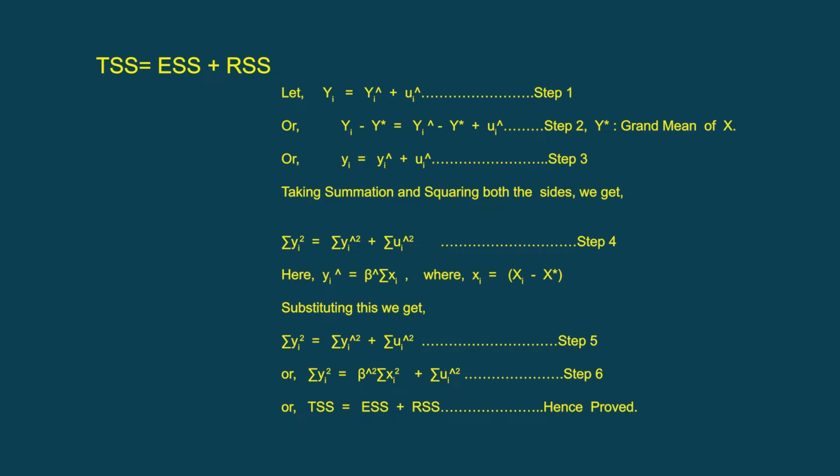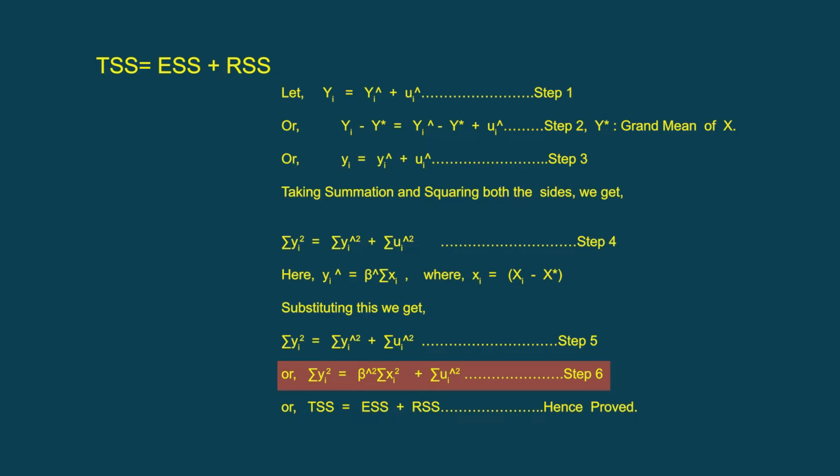So once we get that and substitute in step number 4, we get summation yi square equals summation yi hat square plus summation ui hat square, which is step number 5. And by substituting this, we get the famous expression of summation yi square equals beta hat square summation xi square plus summation ui square.